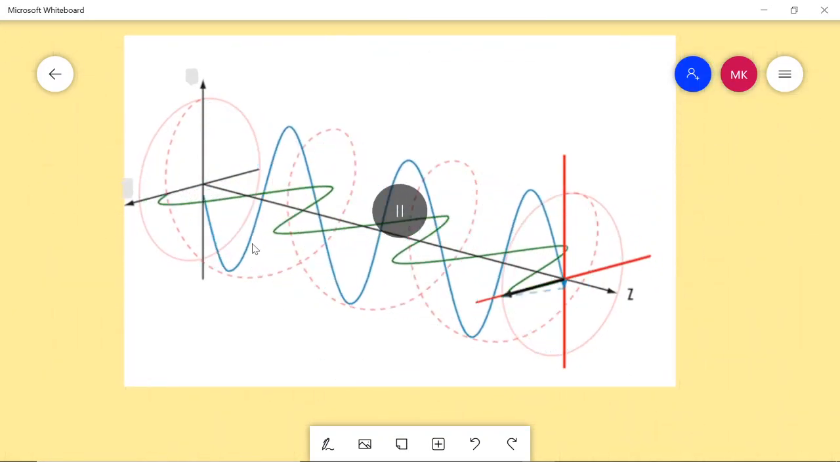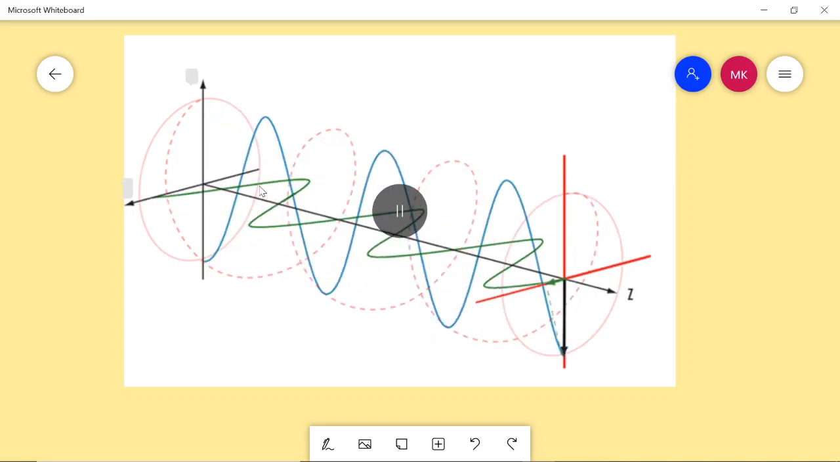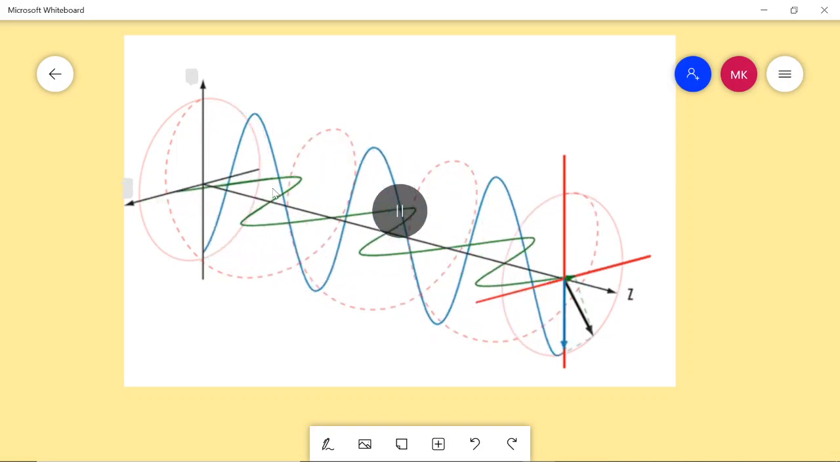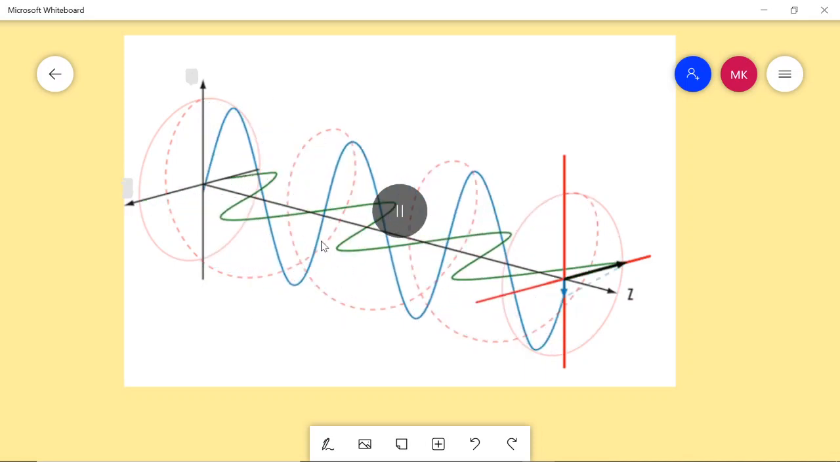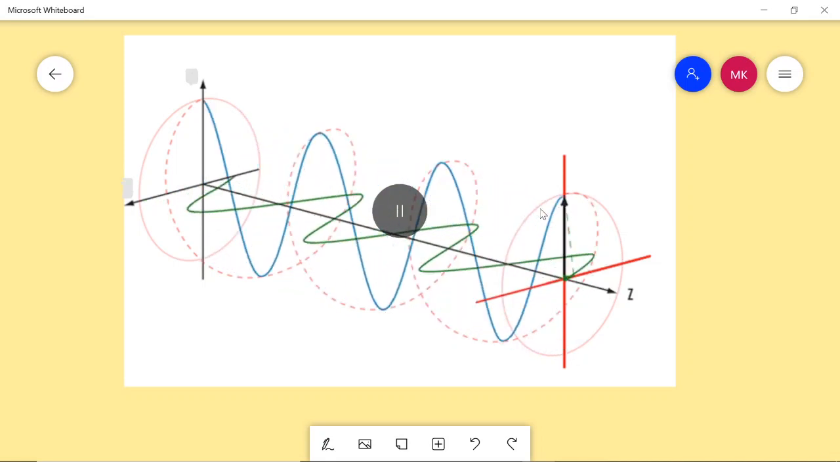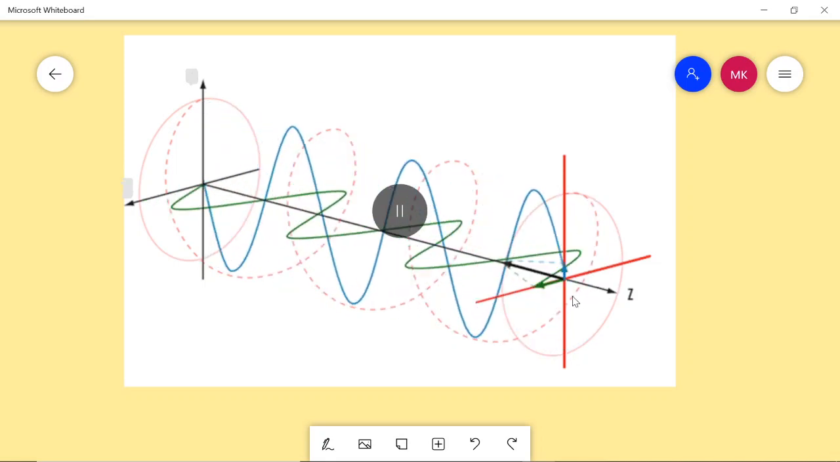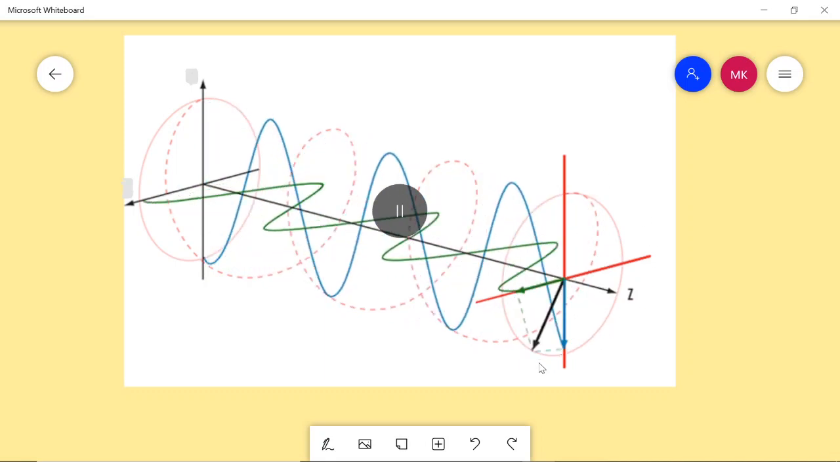So here we have two components. Let this be EX and this EY. So we have EX along this axis and EY along this axis. Let this be the Z direction. The sum of these two is this vector. Now if you focus on this point, it is moving in a circular fashion.